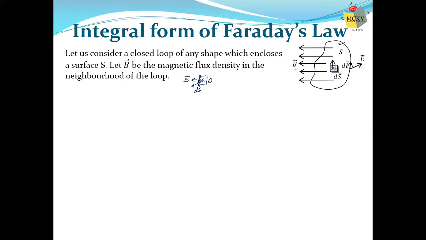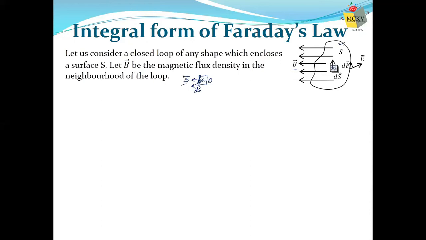Now, how will you define magnetic flux? Remember, magnetic flux is defined as the number of lines passing through an area where the area is held perpendicular to the lines. That means, in simple words, we have to count the number of lines which are passing through this area in the direction of ds. In simple words, what is B?